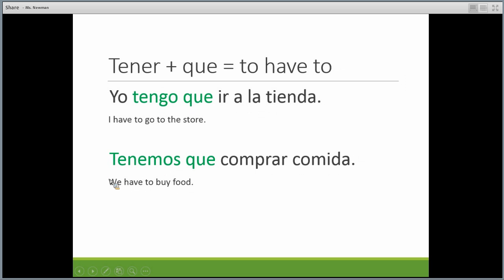We have to buy food. Tenemos, right, is the correct conjugation for the subject pronoun nosotros, which is we. So nosotros tenemos que comprar comida. We have to buy food.